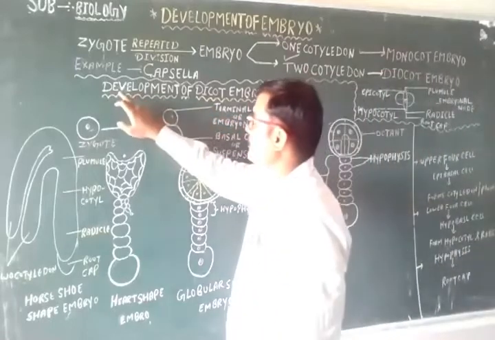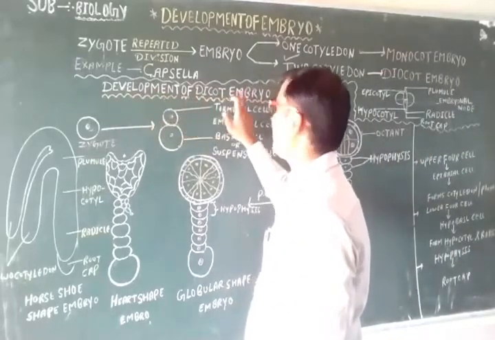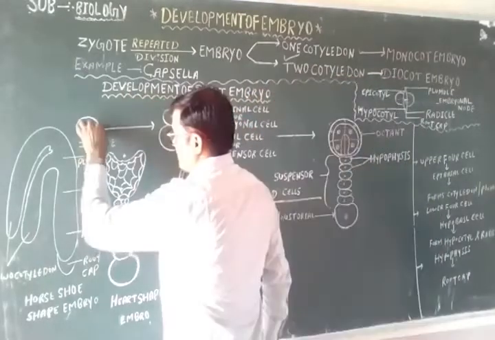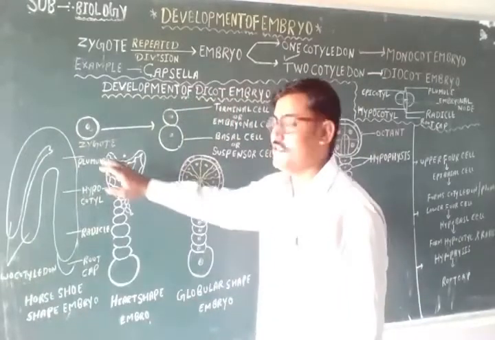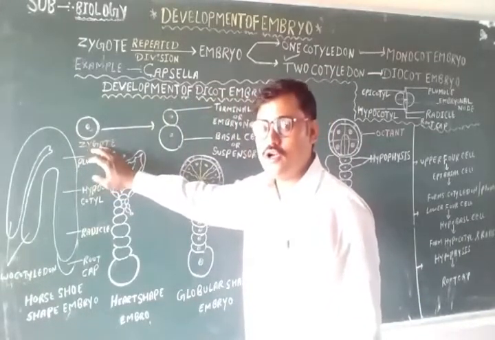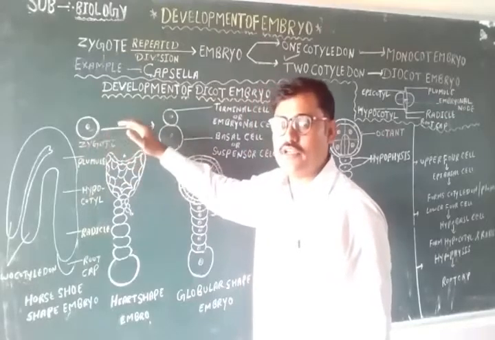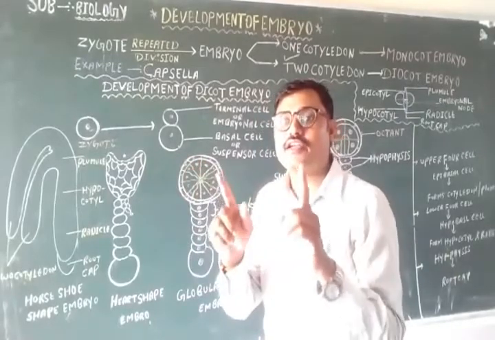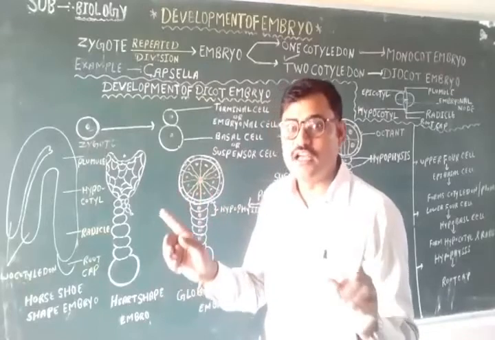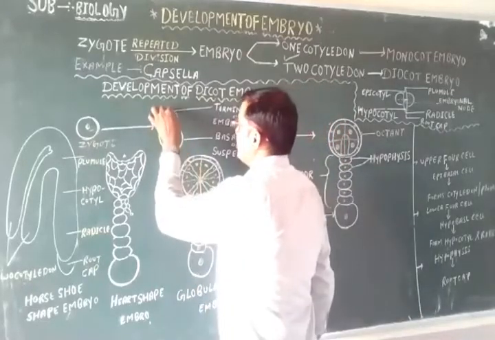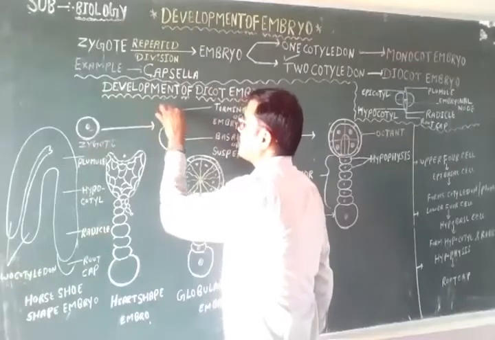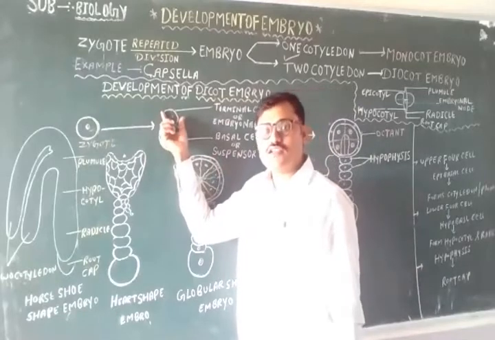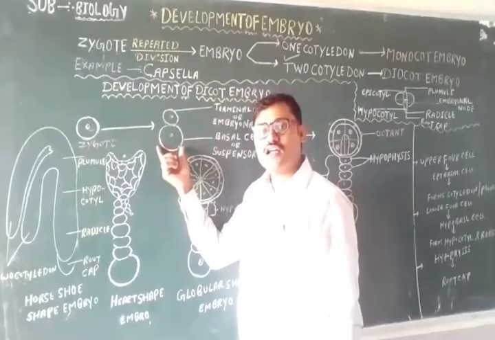I have made a heading here: development of dicot embryo. We are going to discuss the two cotyledon embryo. This is the zygote. When further division takes place in the zygote, unequal division takes place. It forms two cells. The upper cell is the smaller cell and the lower is the larger cell.